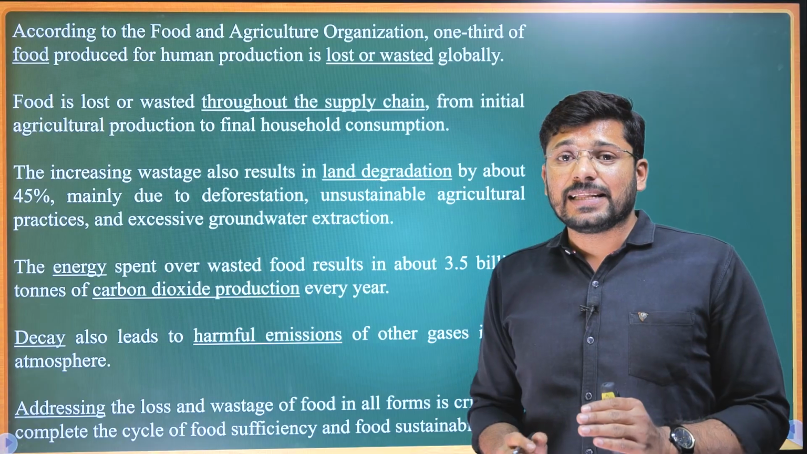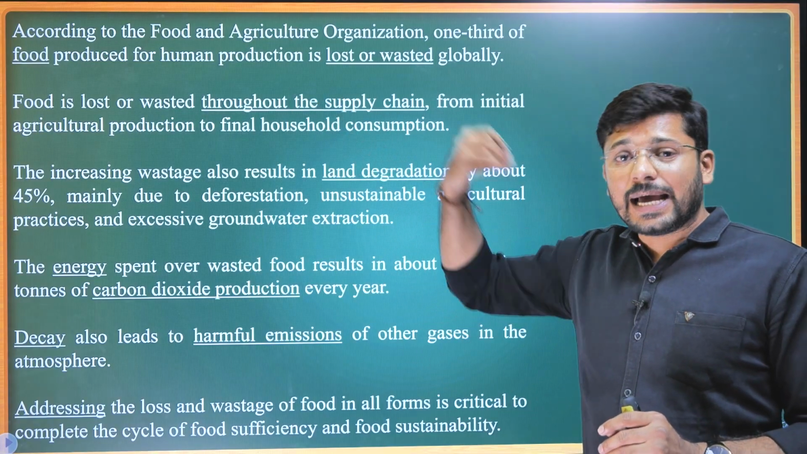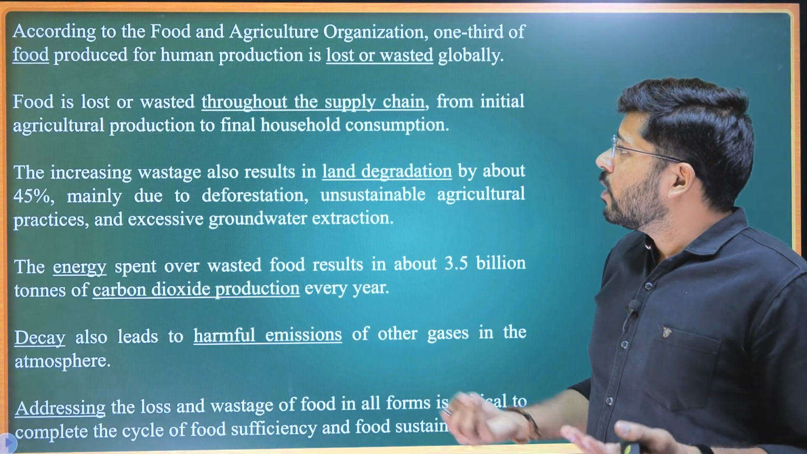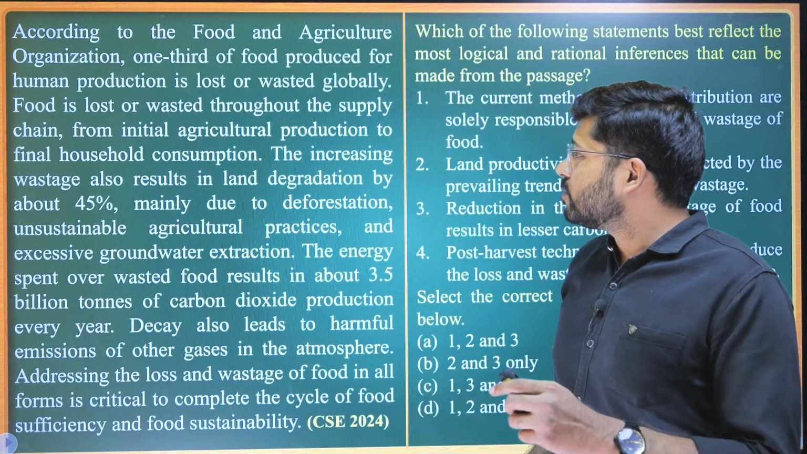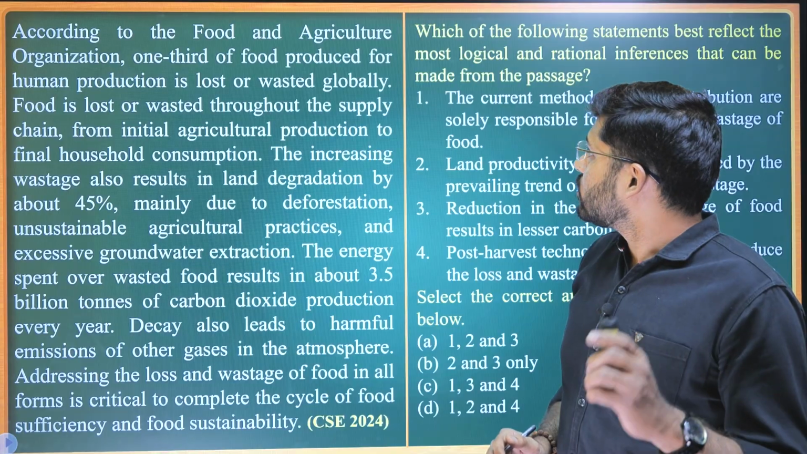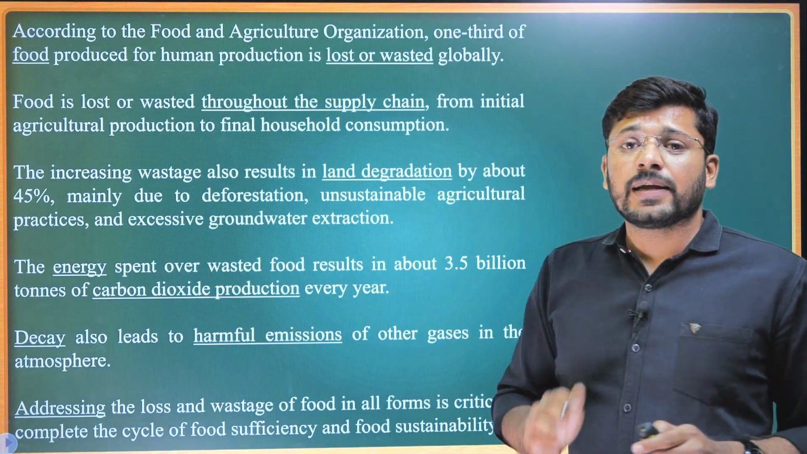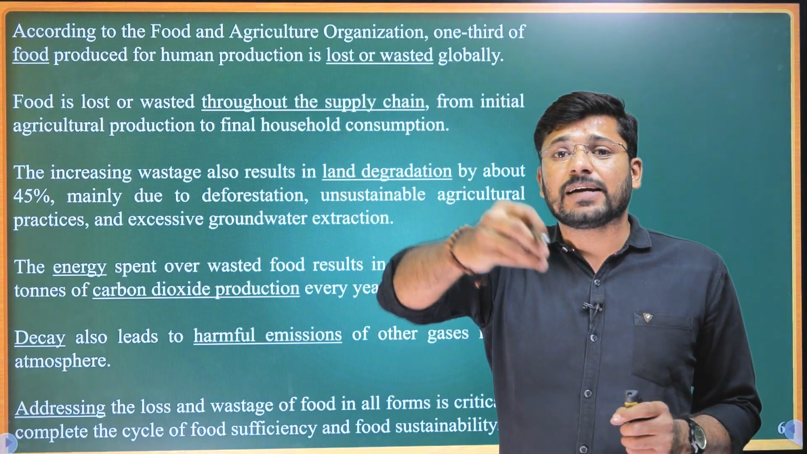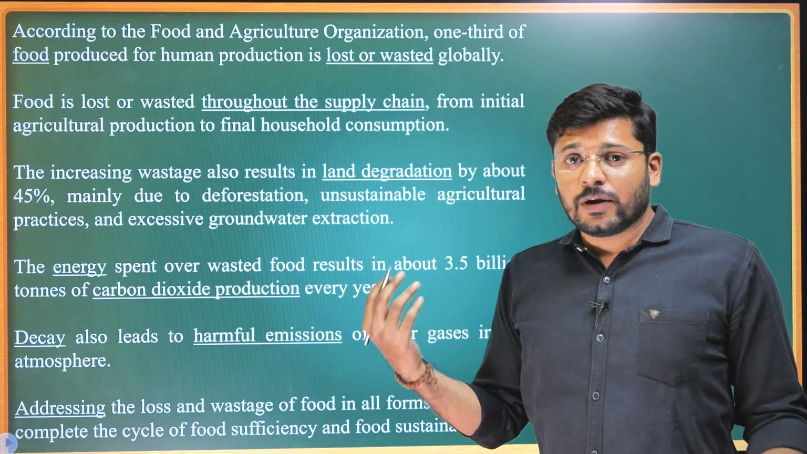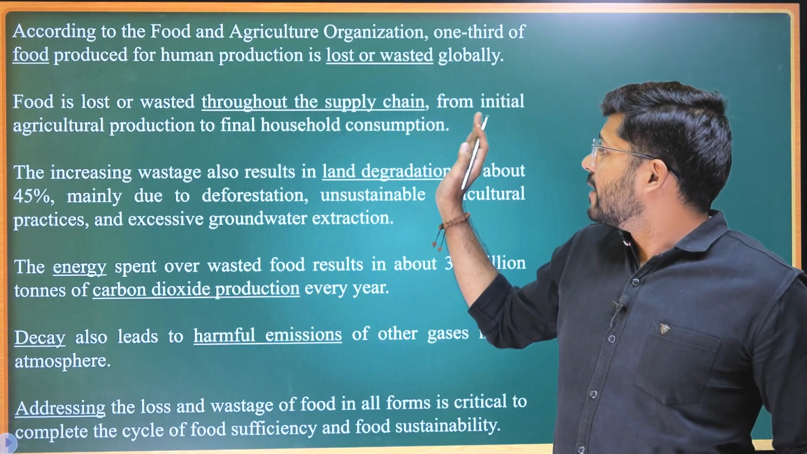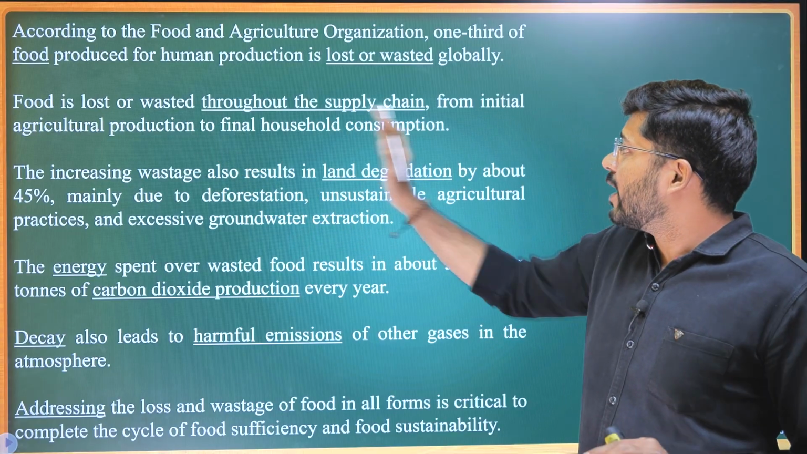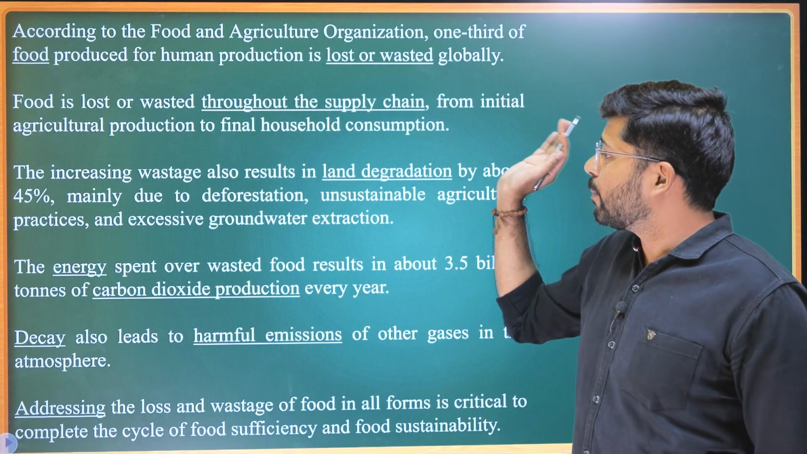It is not necessary that you underline the same key term that I underlined. You may underline any word. You may underline food, human production, lost, something like that. It is left to you. However, it should be such a term that will give you the essence of the sentence. Okay. Food is lost or wasted throughout the supply chain from initial agricultural production to final household consumption. I have underlined throughout the supply chain.